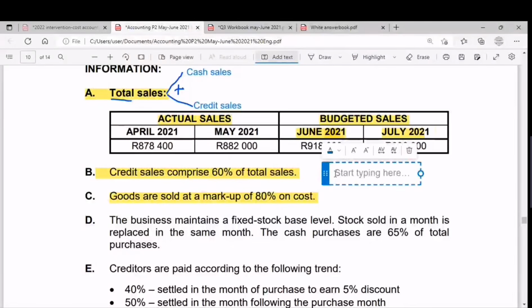So angikhombise i-formula esiyisebenzisayo. So uma sifuna ukuthola the purchases, sizosebenzisa i-formula le ethi sales. So we're gonna take sales and ama-sales si-multiply so ama-sales so-multiplier go 100 divided by 200 plus markup.